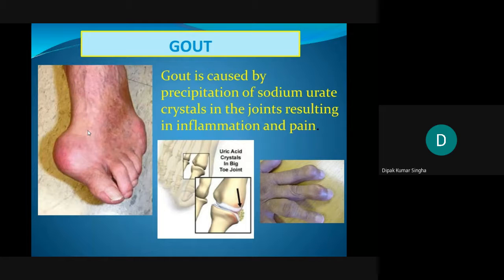And gout is caused by the precipitation of sodium urate crystals in the joints, resulting in inflammation and pain. So see, in that case, the movability of the synovial fluid, where the bone joints are, will be less. The movability of the synovial fluid is less, and the sodium salt of uric acid is deposited in the joints, and ultimately the movability will be reduced, and this portion will be swollen.